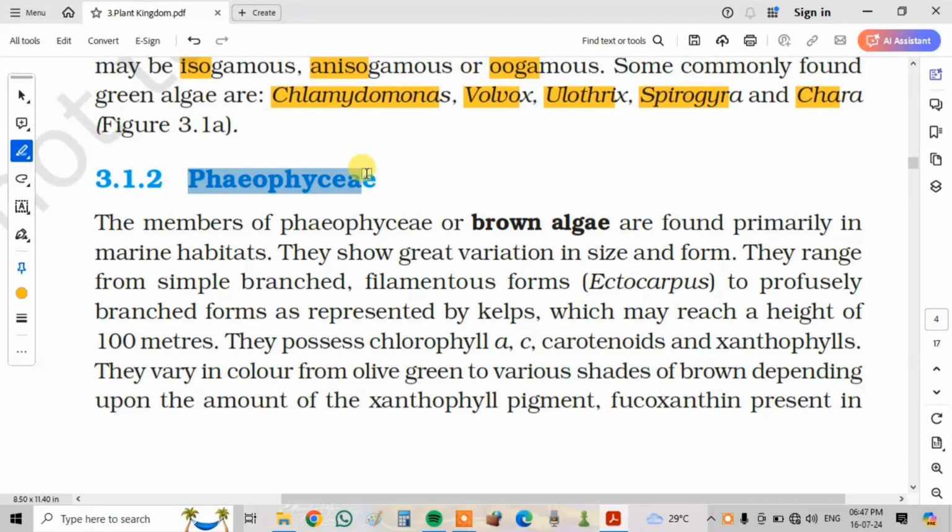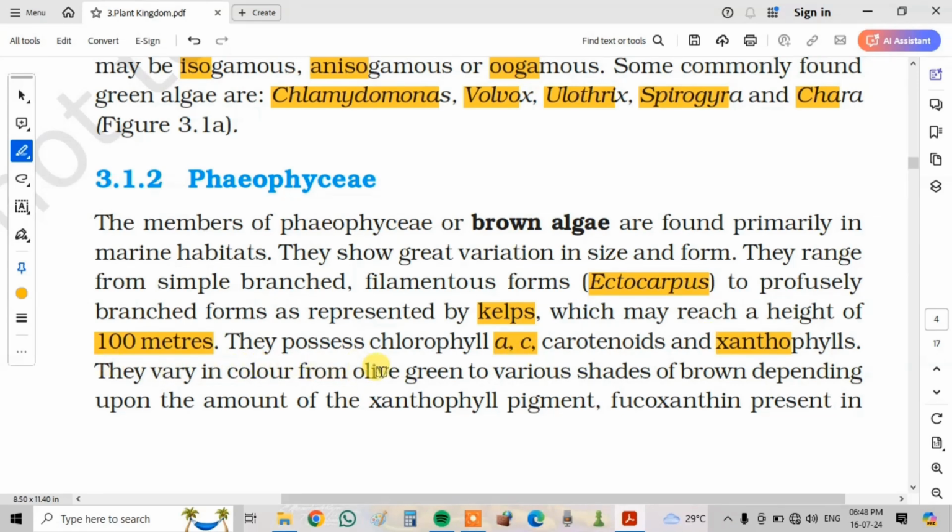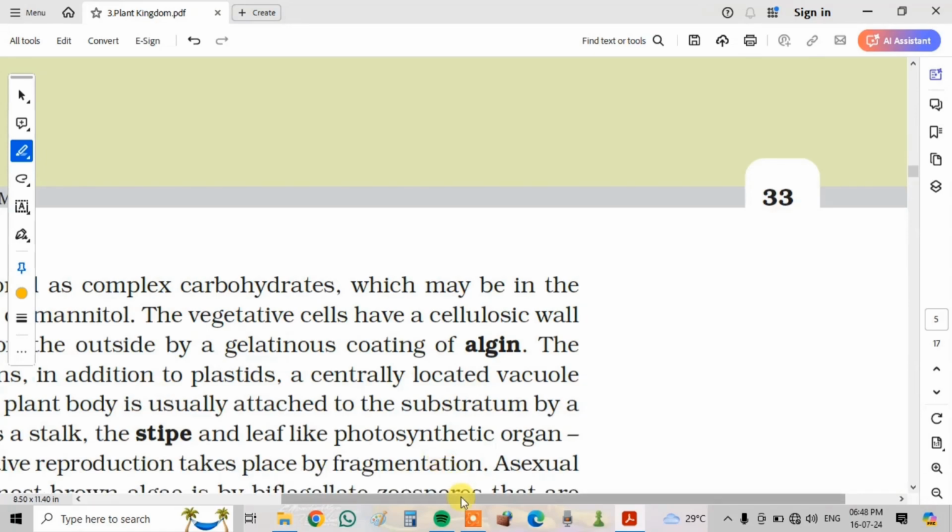Phaeophyceae. The members of Phaeophyceae, the brown algae, are found primarily in marine habitats. They show great variety in size and form. They range from simple branched filamentous forms like Ectocarpus to profusely branched forms as represented by kelps, which may reach heights of 100 meters. They possess chlorophyll A and C, carotenoids and xanthophylls. They vary in color from olive green to various shades of brown depending upon the amount of xanthophyll pigment, fucoxanthin, present in them.